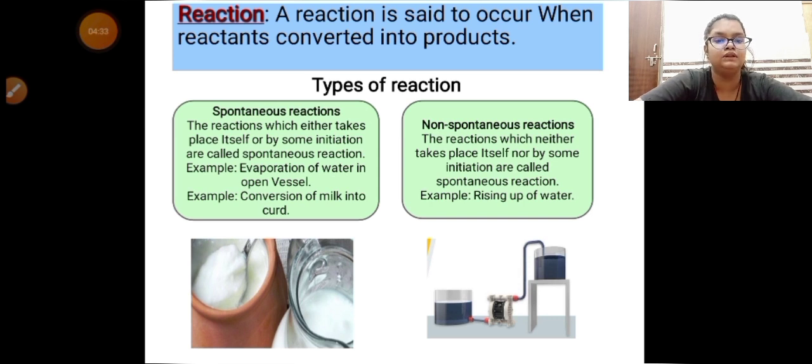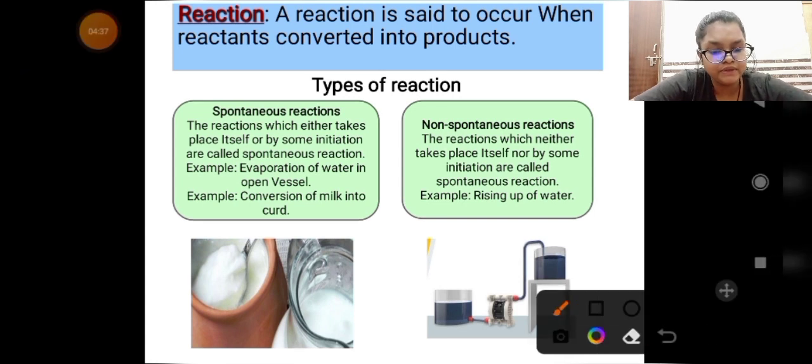For example, rising up of water. Here you can see this is the tanker and we have to shift our water into this tank. We cannot simply transfer this water through just a pipe. We have to use a motor.